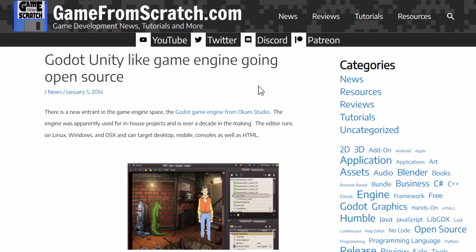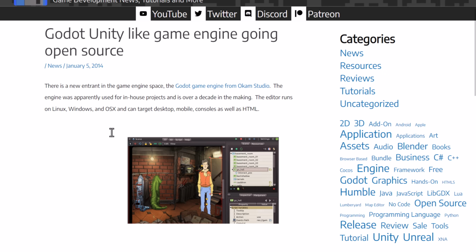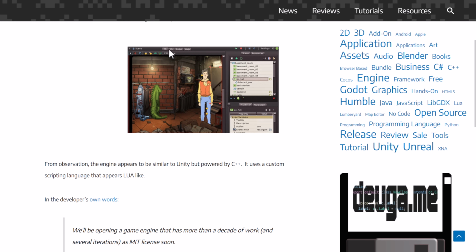So originally, back in January, and yeah, I've been covering this since the very beginning on Game From Scratch. I saw something in this engine, it appealed to me, and I've been following. I think I did the first set of tutorials for the Godot engine available. I have been hooked at the hip with Godot since it was very first released, and I'm kind of proud of how far along it has come. But I published my first story about Godot back on January the 5th, 2014, when they announced that Okam Studios was open sourcing their game engine, and you can see a screenshot of it in action right there.